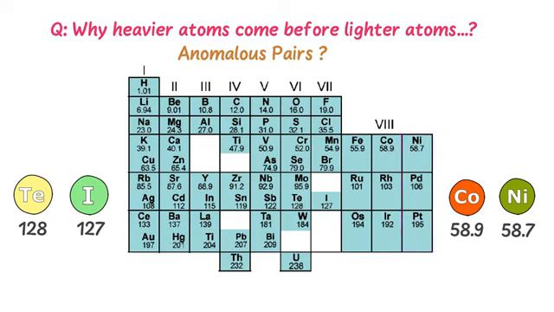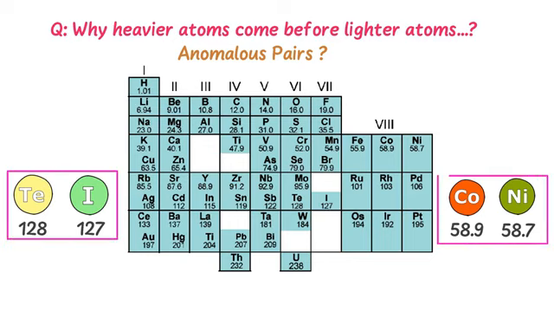Thus, note down that the pair of tellurium and iodine and the pair of cobalt and nickel in Mendeleev's periodic table are called anomalous pairs.